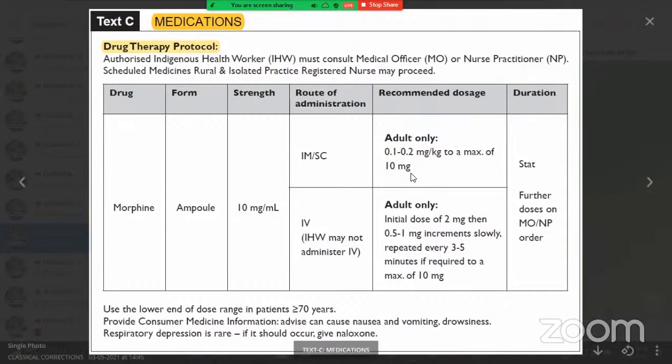This is the milligrams per person. That's all. But this is 0.1 to 0.2 milligram per kilo. You understand? Okay, sir. And any time for an individual should not exceed 10 milligrams. That's the point. So minimum is 0.1, maximum is 0.2. So now tell me, what is the answer? 0.2 milligram per kg. Is that clear? Yes, sir.